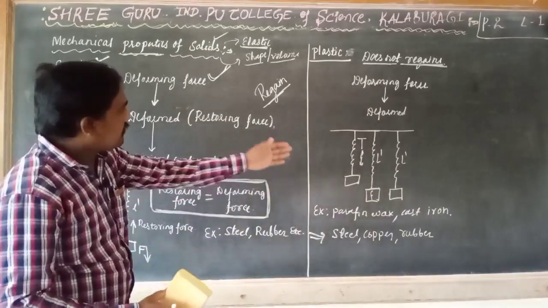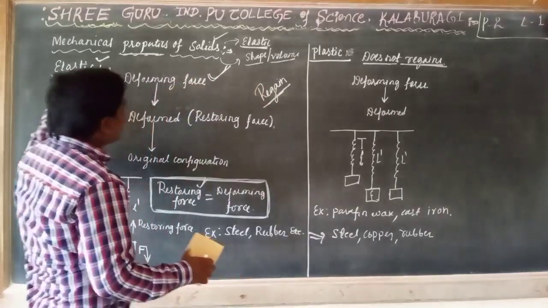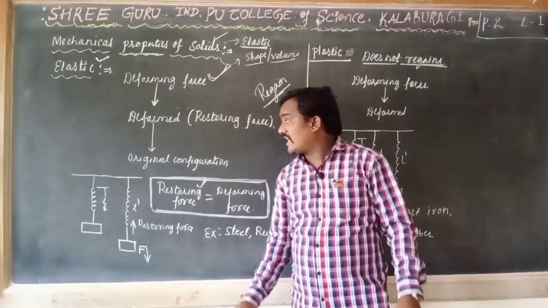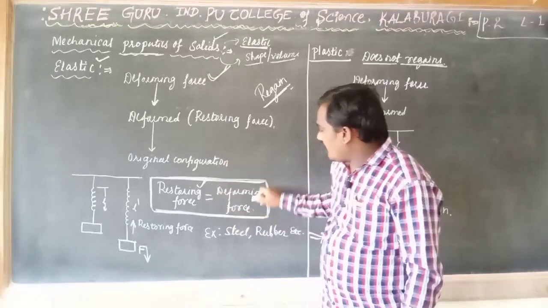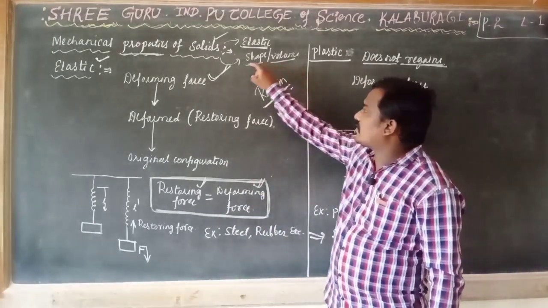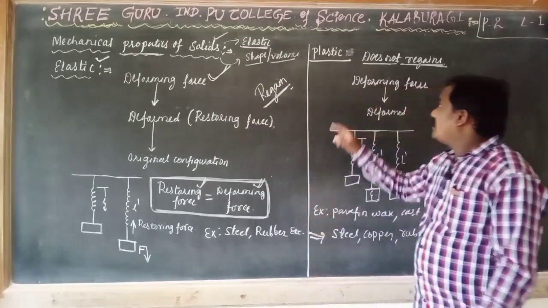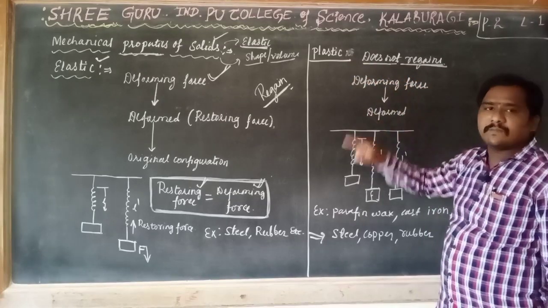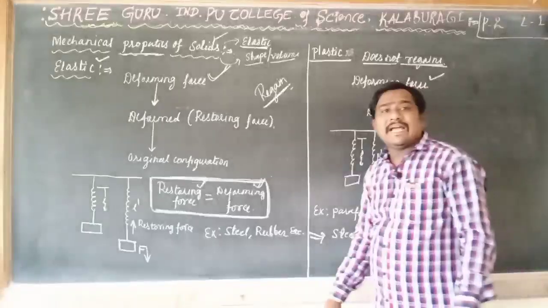Okay, I hope you understand these two definitions. The bookish definition of elasticity: the property of a body by virtue of which it regains its original shape or size after removal of the deforming force is called elasticity. Plasticity means the body does not regain its original shape or size after removal of the deforming force.